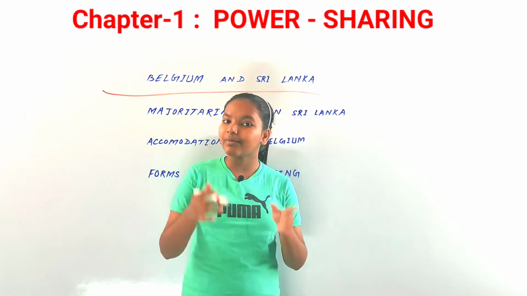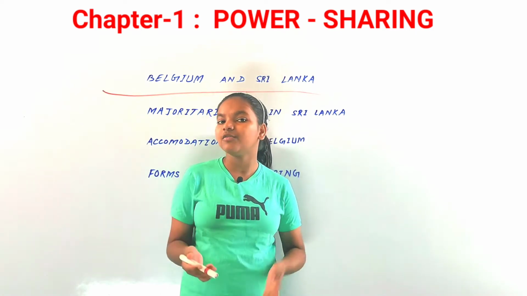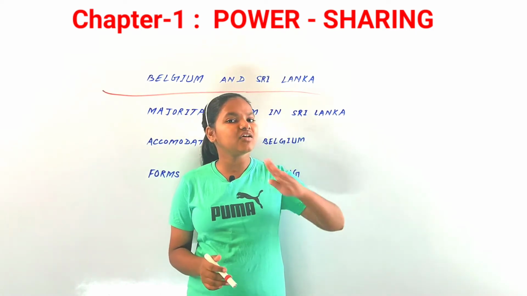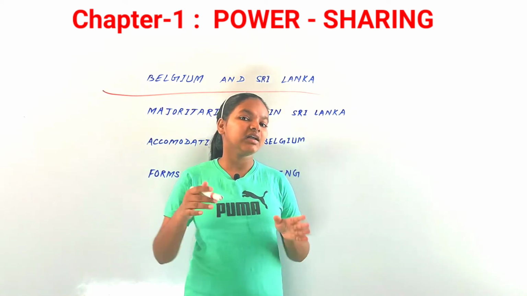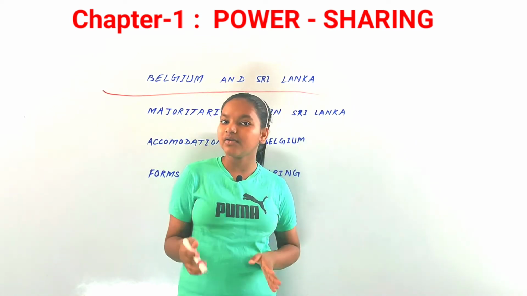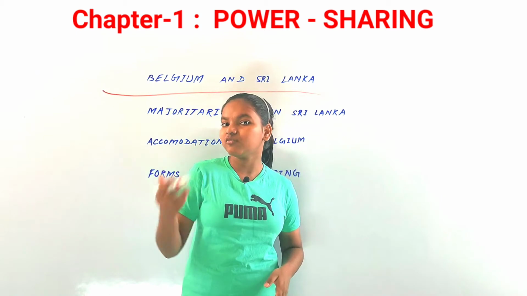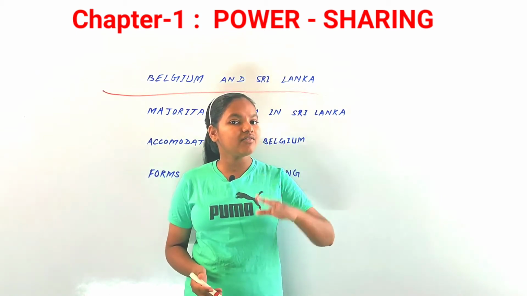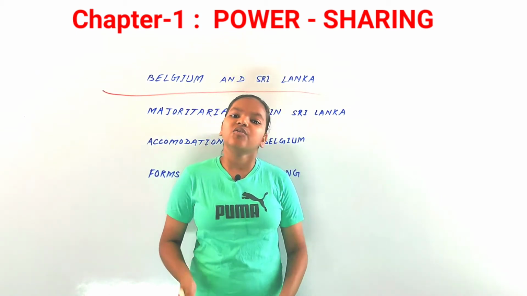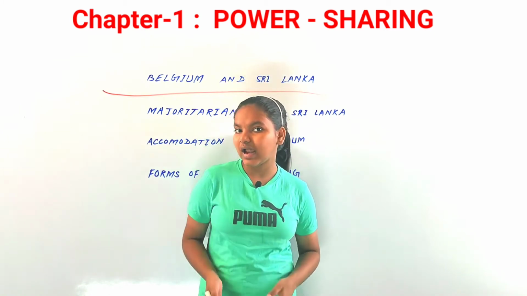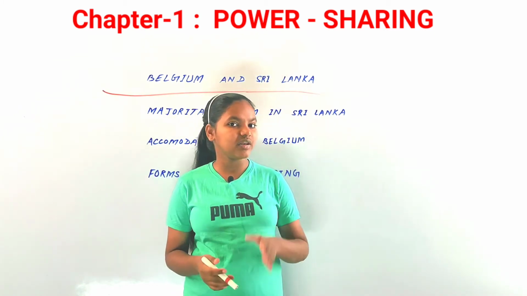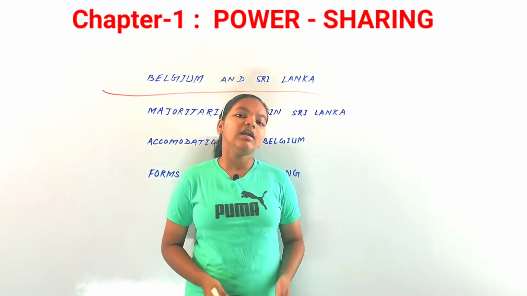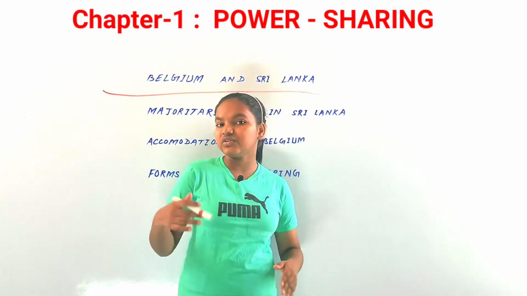But if we talk about the capital city of this country, that is Brussels, there it is just the opposite. There 80% of the population of the capital city Brussels is French speaking, and 20% is Dutch speaking. So in the capital city Brussels the situation is just the opposite as compared to the country.